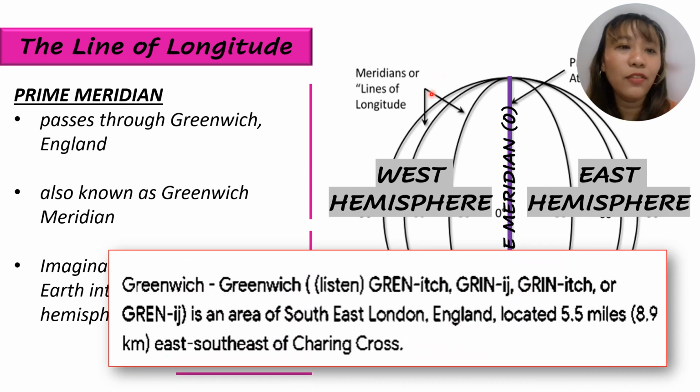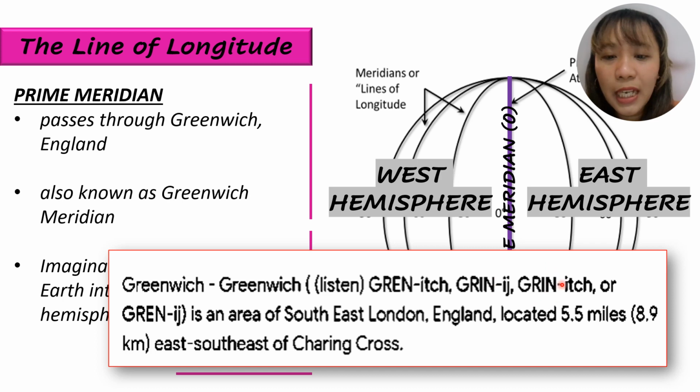The main line of longitude is called the prime meridian. This line passes through Greenwich, England. That's why it is also known as the Greenwich Meridian. As you can see here, please focus on this box. I have included 4 ways to pronounce this word.